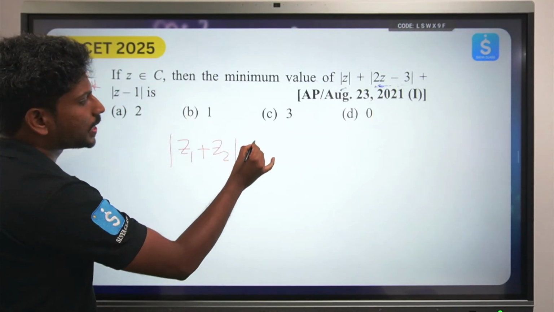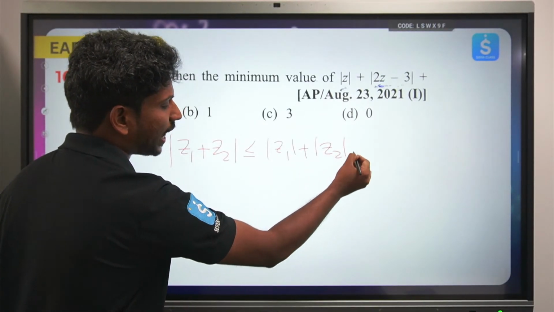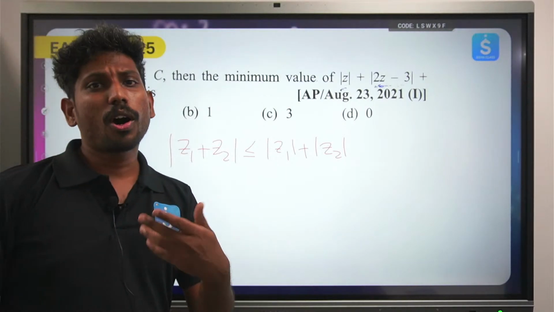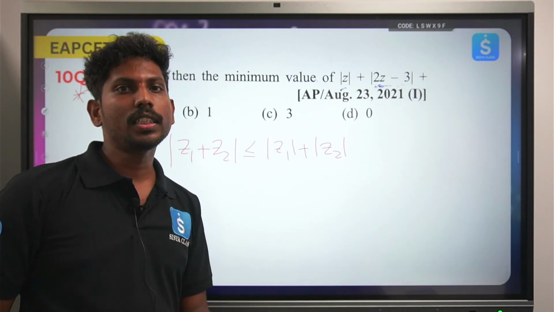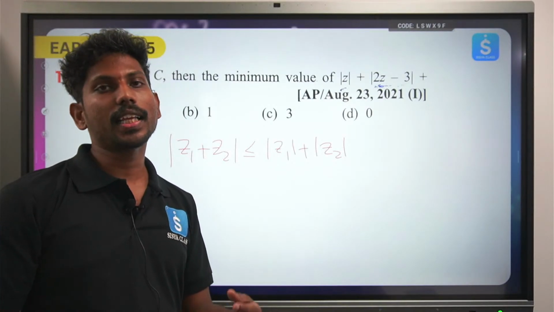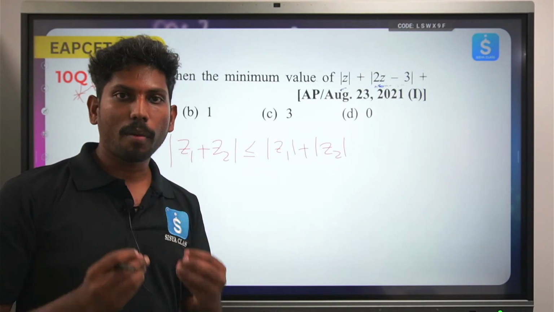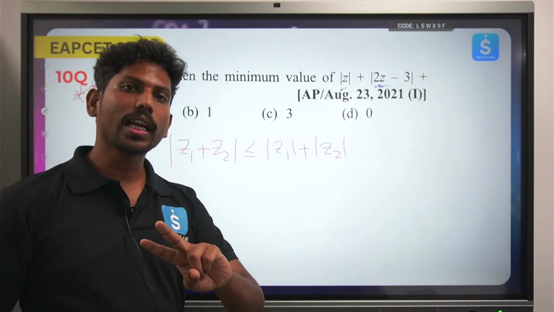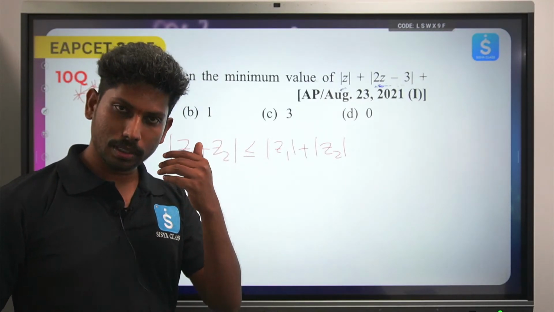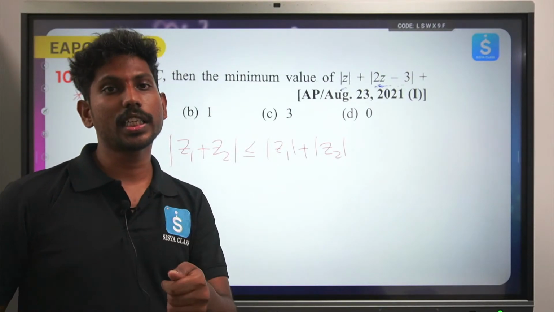Mod z1 plus z2 is less than or equal to mod z1 plus mod z2. This is called the triangle law. We always know the property of a triangle: the sum of two sides is always greater than the third side. ఏదన్నా మూడు సైడ్లు తీసుకుంటే ప్రతిసారి ట్రయాంగిల్ రాదు. ఒక ప్రాపర్టీ ఫాలో అవుతుంది. అదేంటంటే, ఏవన్నా రెండు సైడ్లు యాడ్ చేసినప్పుడు తప్పకుండా మూడో సైడ్‌కి గ్రేటర్ గానే ఉండాలి. That is the triangle law.